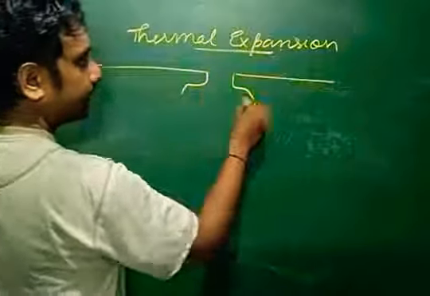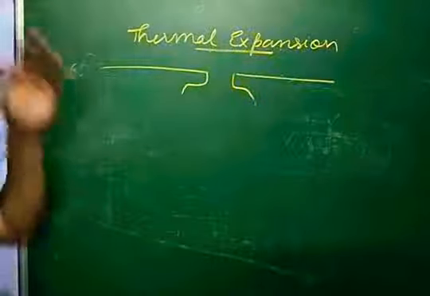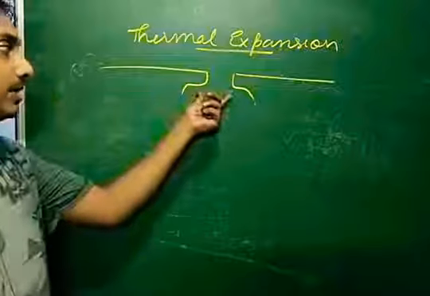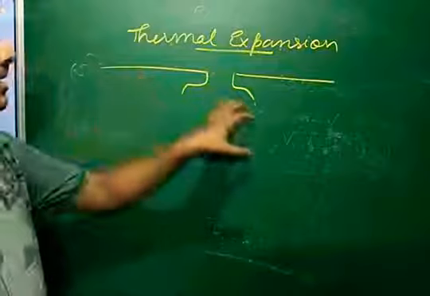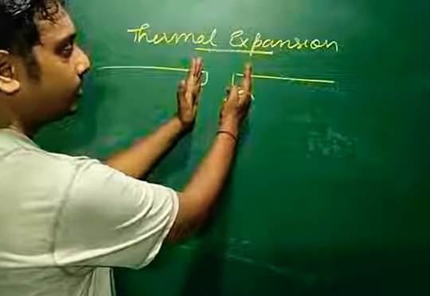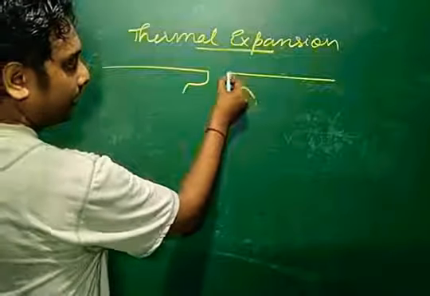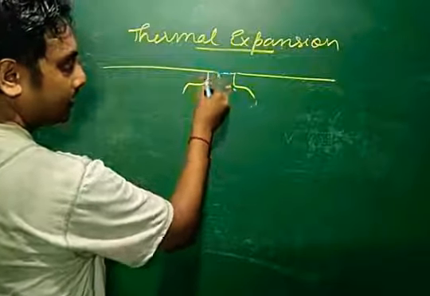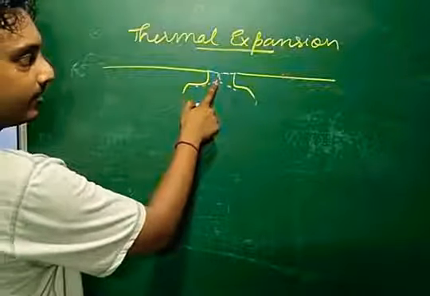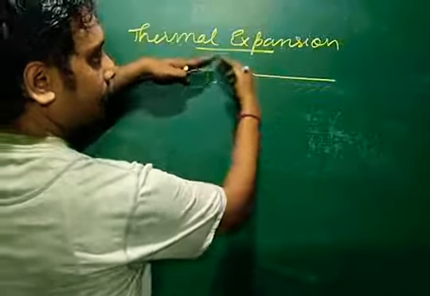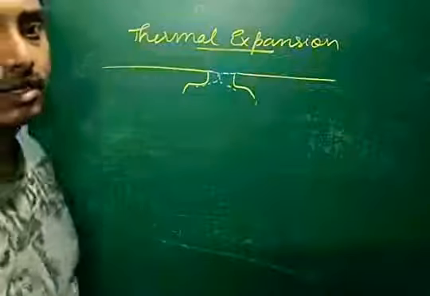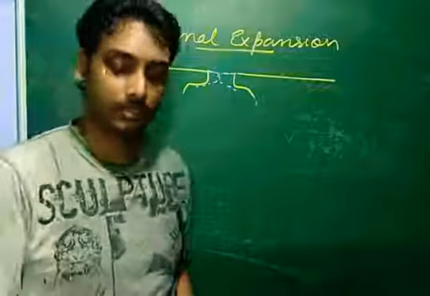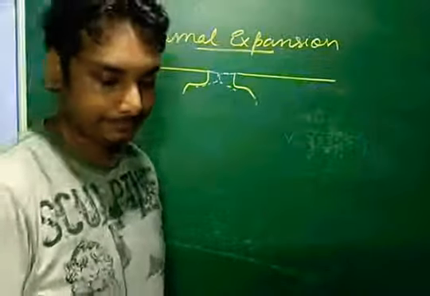This is because on bright sunny days, when these iron rails become very hot, they tend to expand, and when they expand, they take up this space. If this space were not given, the two rails would buckle like this, and it can cause a train to get derailed. So that is why it is necessary.